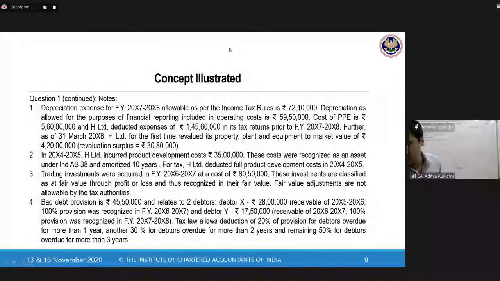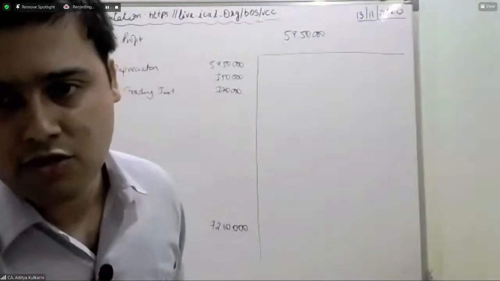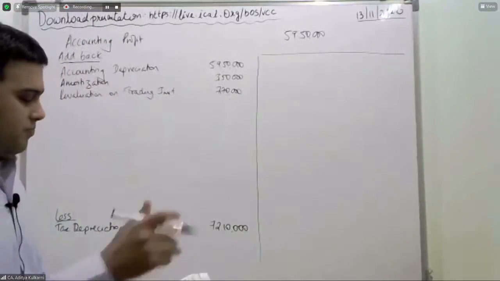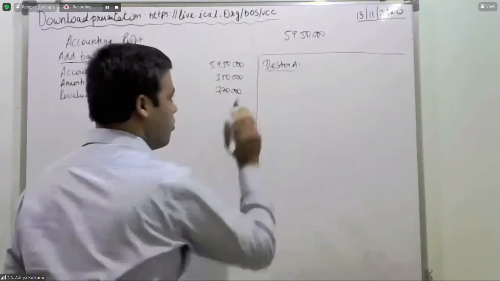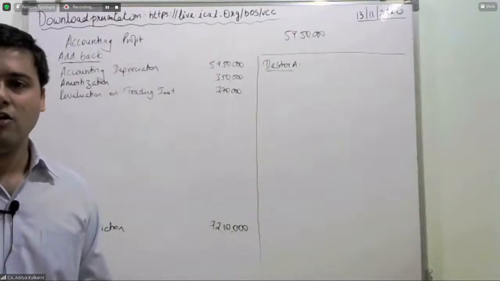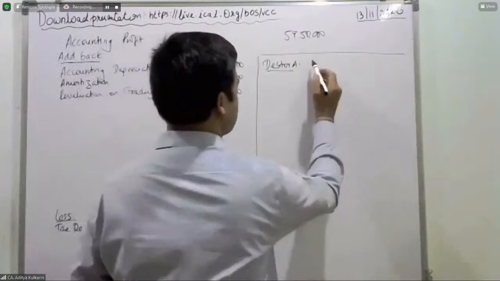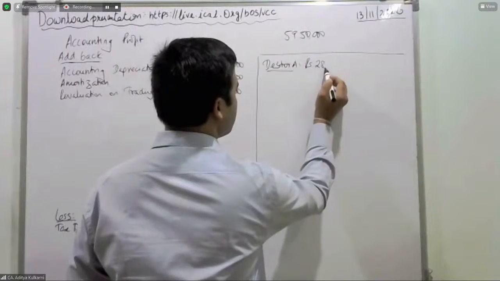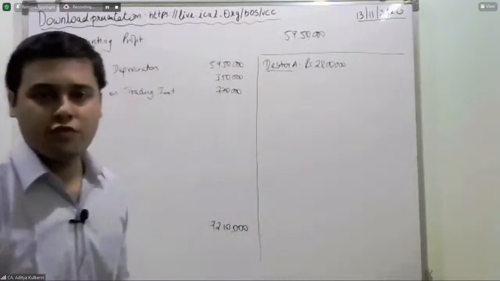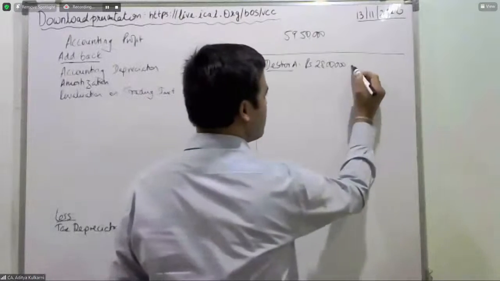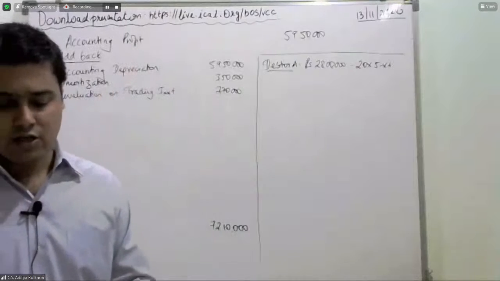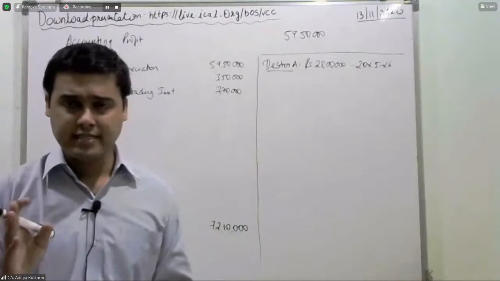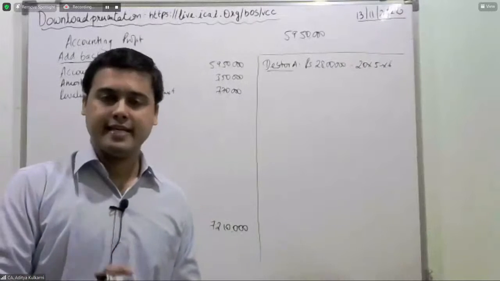I'll stop the sharing because I have to do this on the whiteboard. Let us do this on the whiteboard now. All right. Now, debtor A. What is the value of debtor A? The value of debtor A is 28 lakhs. And this is due from which period? This is due from 20x5, x6. I am in 20x6, x7.